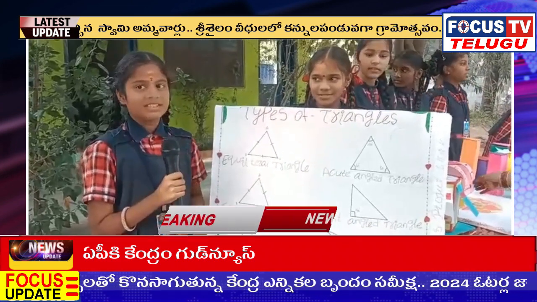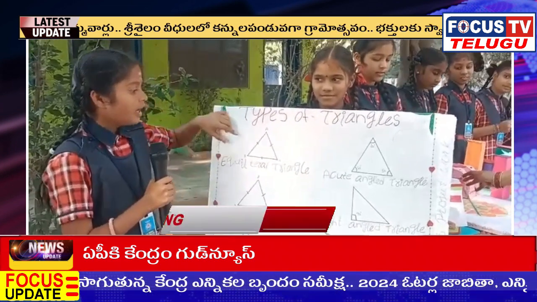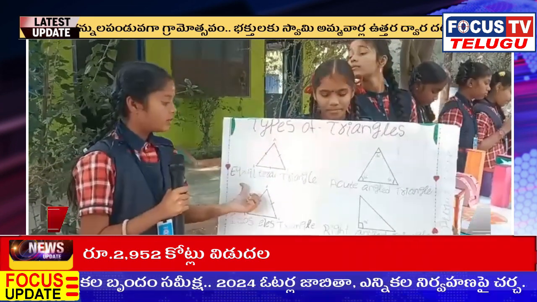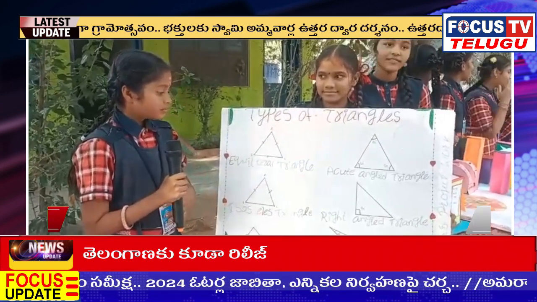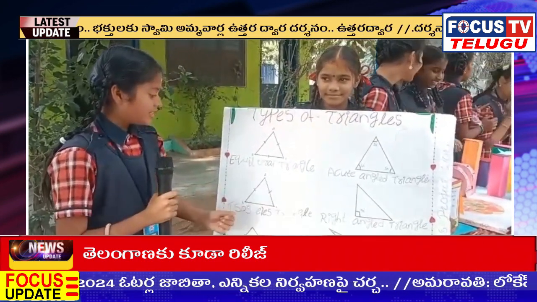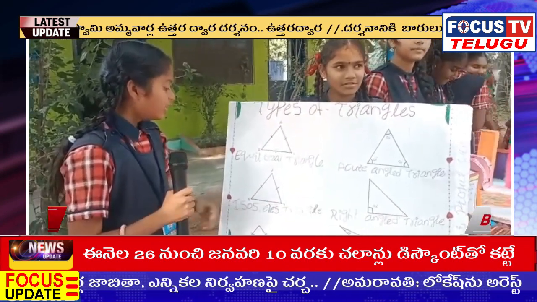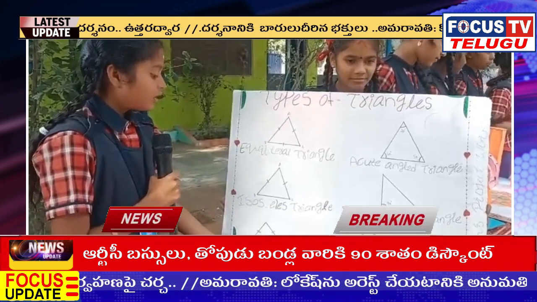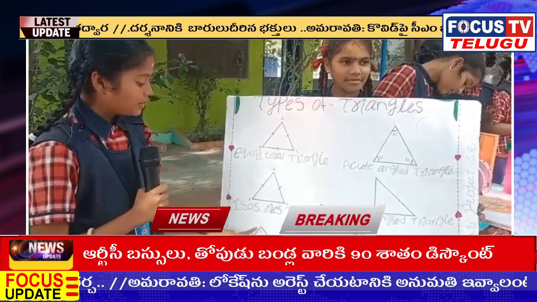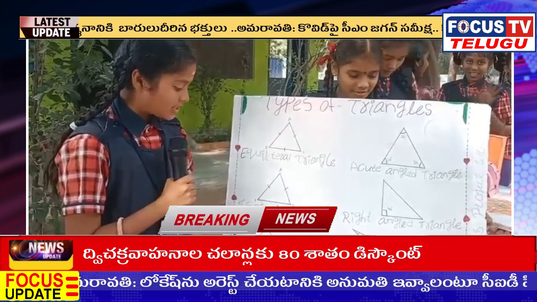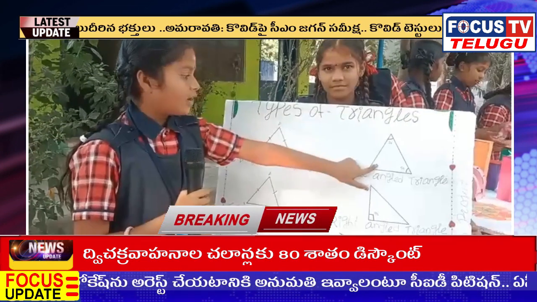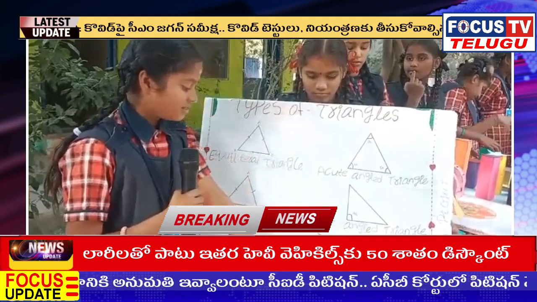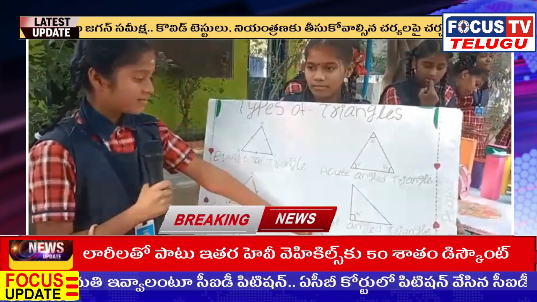My project name is types of triangles. A triangle which has 3 equal sides is called an equilateral triangle. A triangle which has 2 equal sides is called an isosceles triangle. A triangle which has 3 different sides is called a scalene triangle. Acute angled triangle, right angled triangle, obtuse angled triangle.